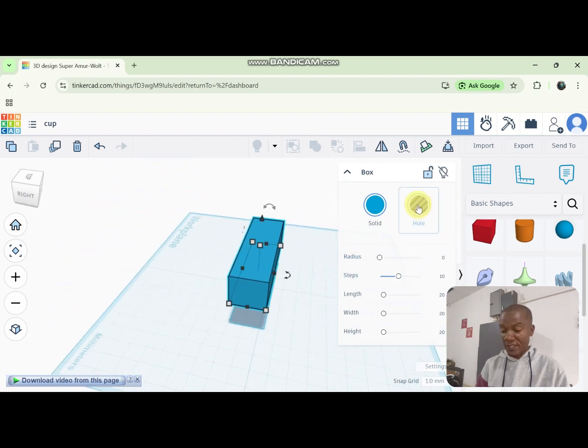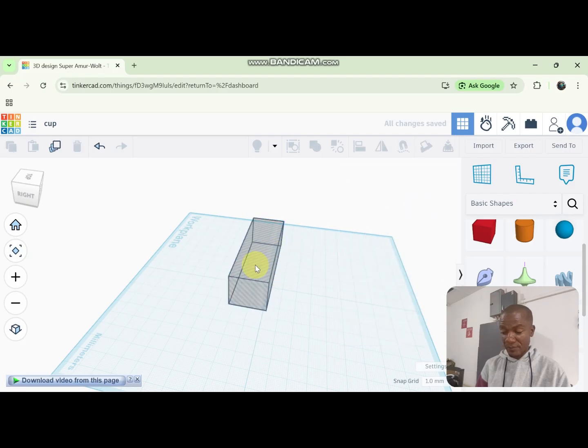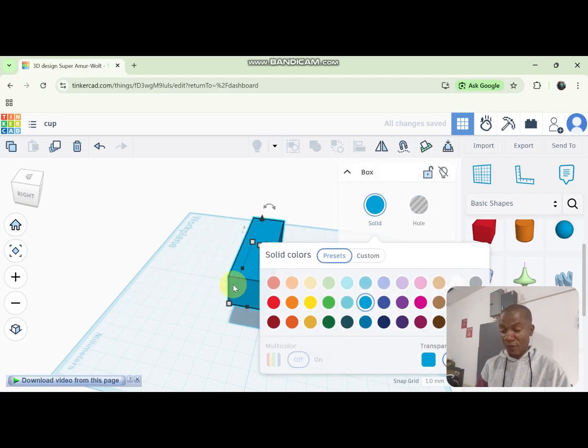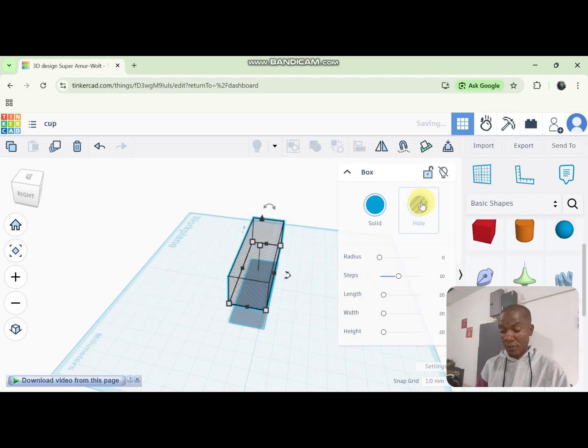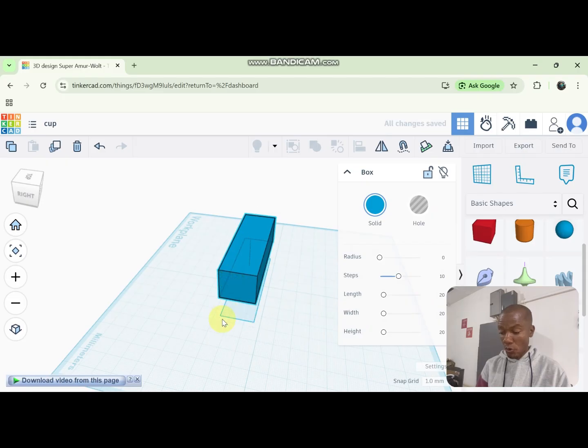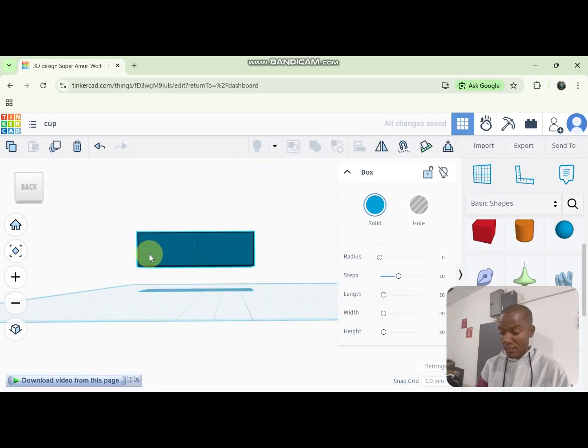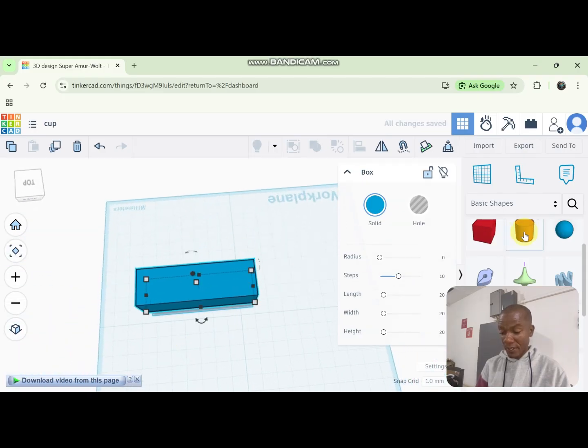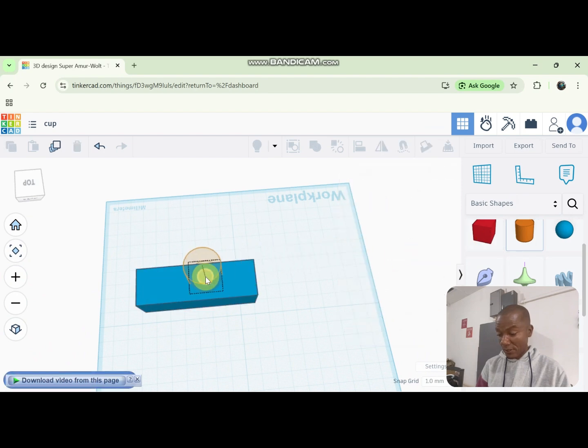Now we have this one here. This one is to create a hole or to cut part of the shape. So if I want to create a hole or cut part of the shape, so if I want to make this one a hole, I click on this. If I want to make it solid, I click on this. If I want to create a hole in this rectangular shape here, I will drag this one,